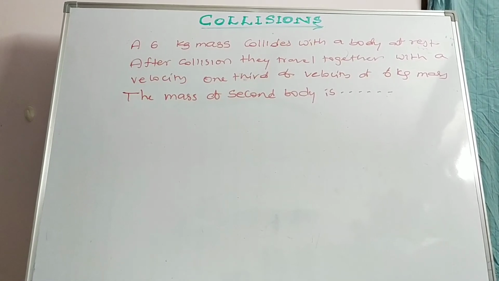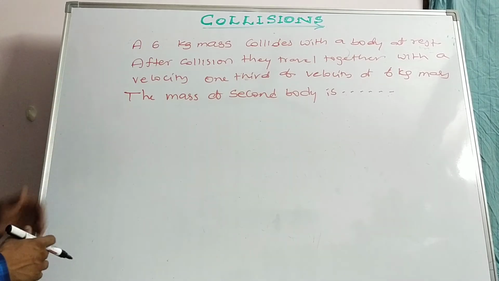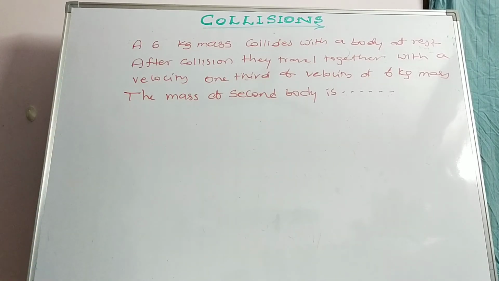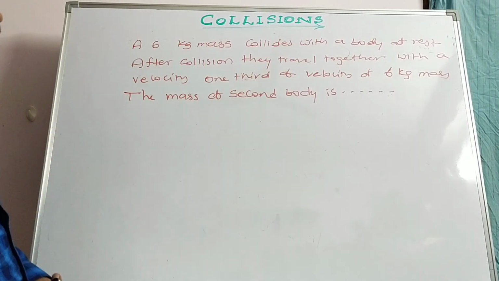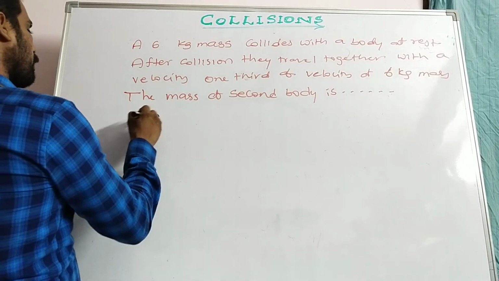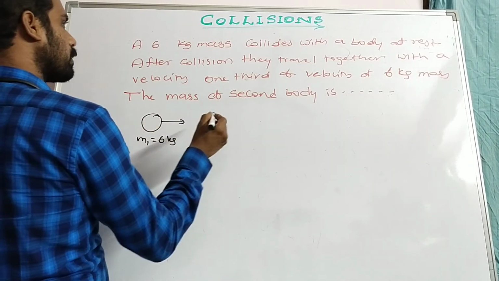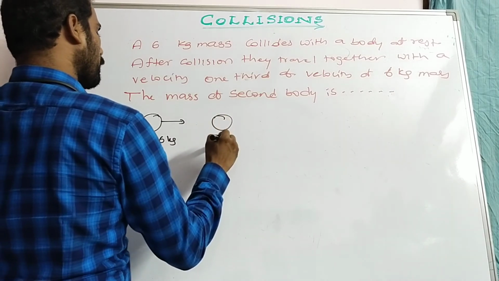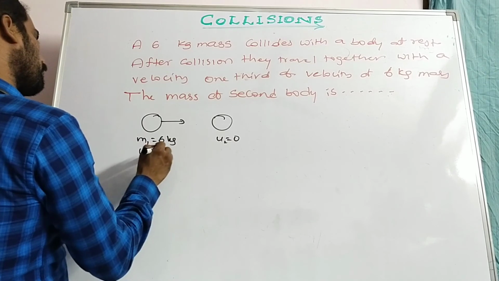So here is a similar question as the previous one, but we have to find the mass of the second body. A 6 kg mass collides with a body at rest. So here is a body of mass m1 equal to 6 kg that collides with a body at rest, u2 is equal to 0. Here u1 is equal to, say, u.